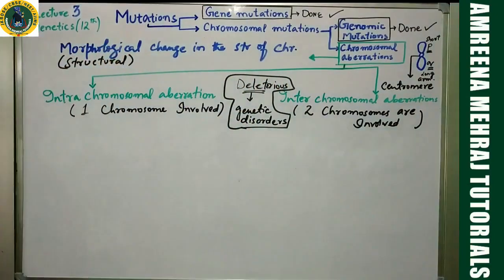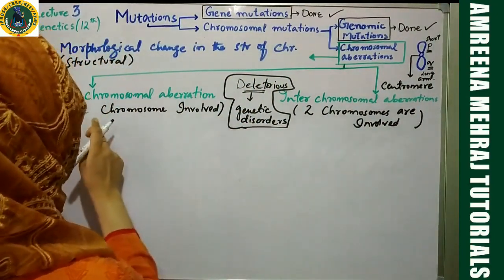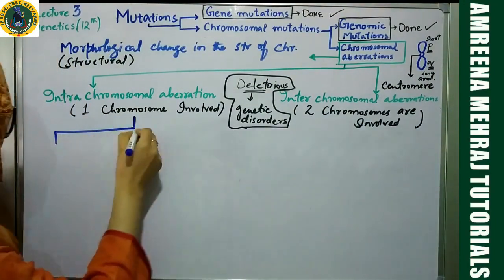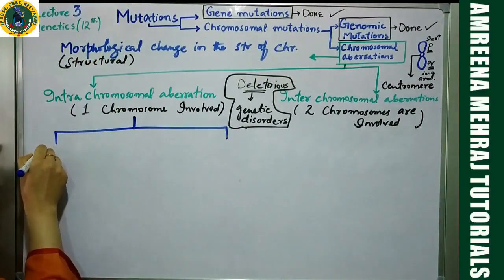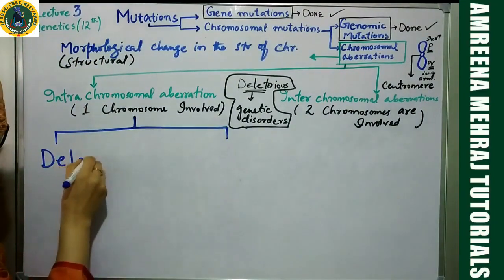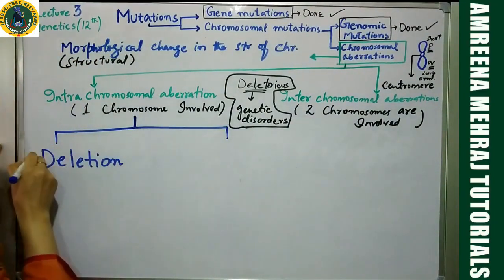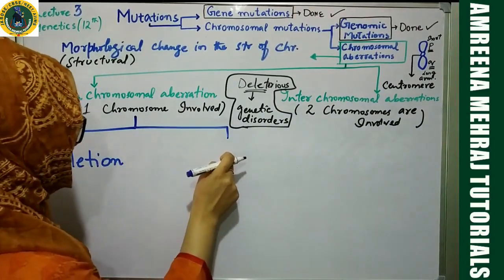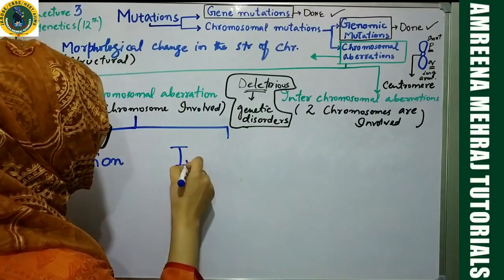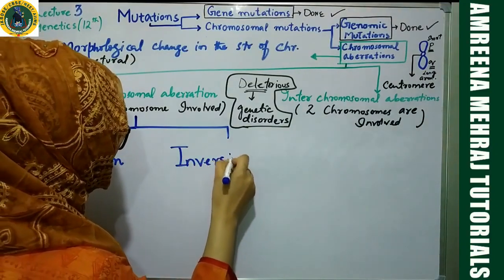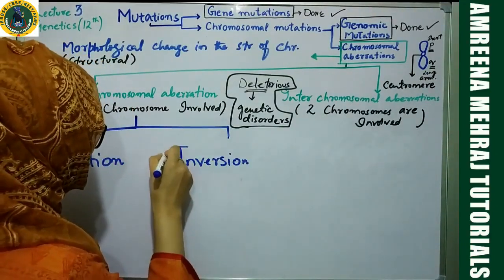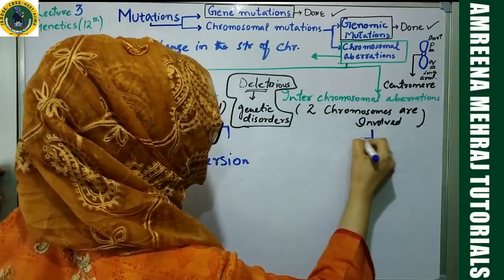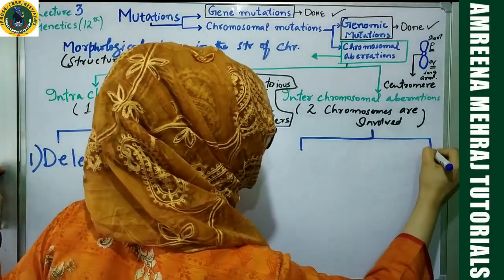Now, under intrachromosomal aberrations, we have to discuss two types. The first one is deletion. The second type which we'll discuss is inversion. The third type will come under interchromosomal, which again has two types.